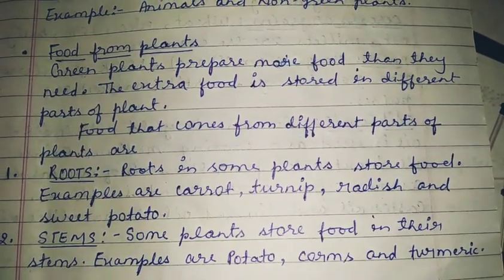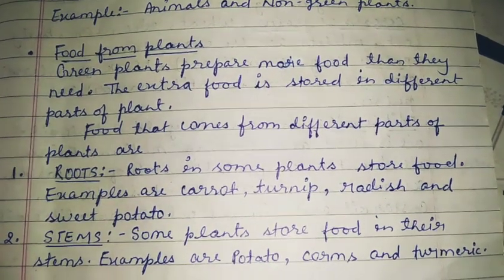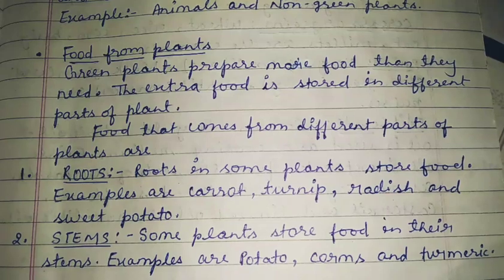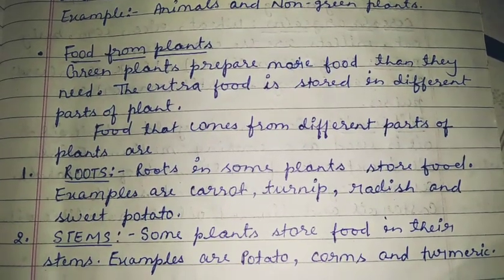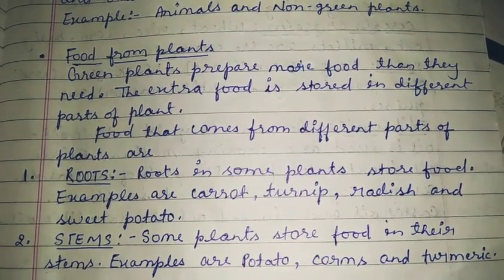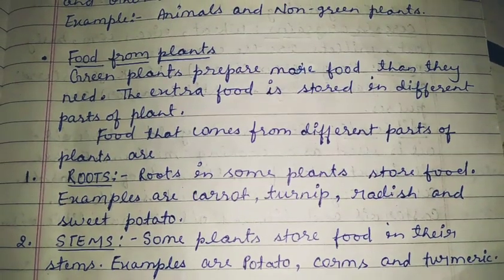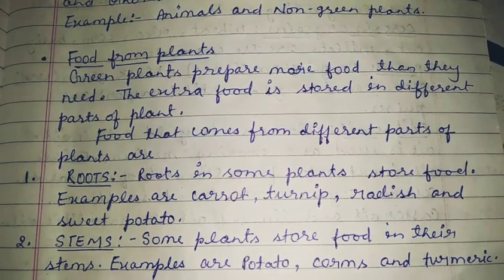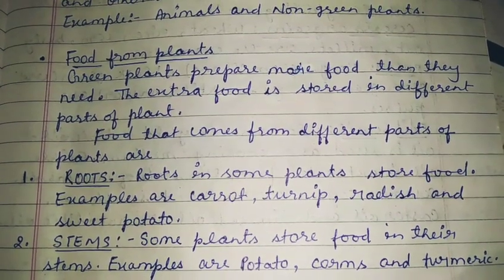Food from plants. As I told you above, plants are the producers of food and plants make the food for all living organisms. Now, green plants prepare more food.